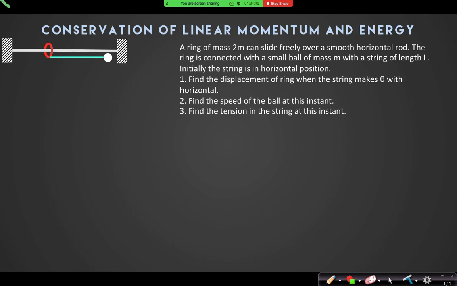Okay, try all of the questions to calculate one by one, right? That is why I will give you this as a homework. Calculation intensive question, but you can do it.